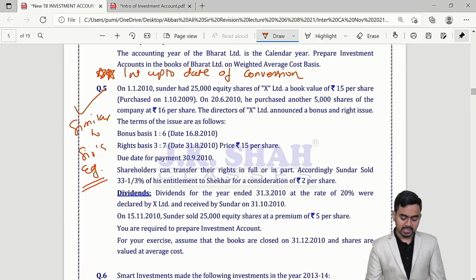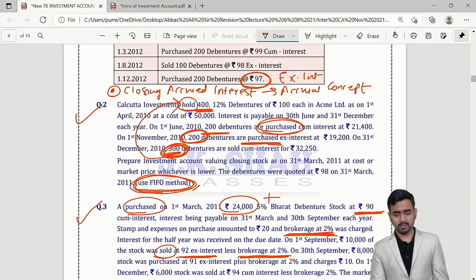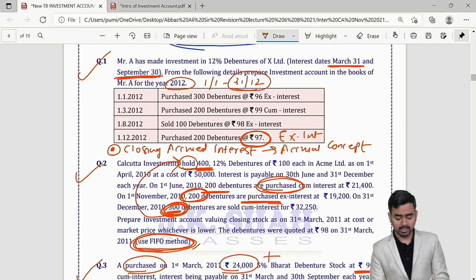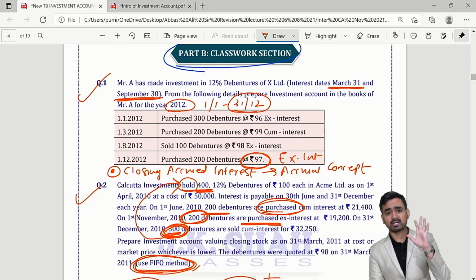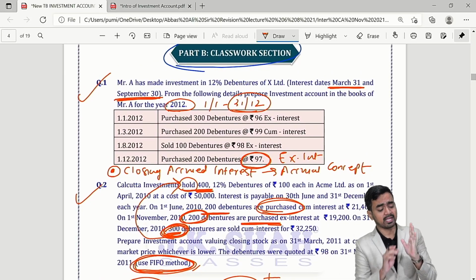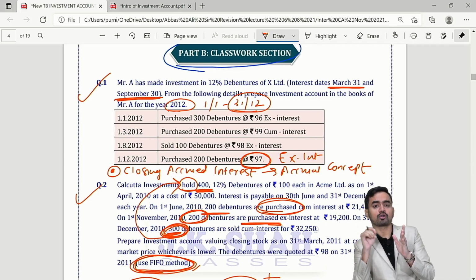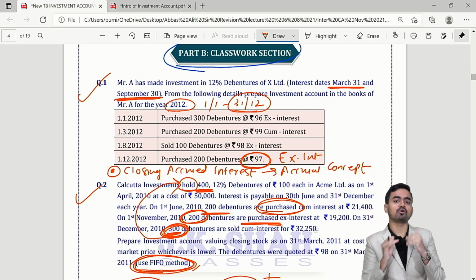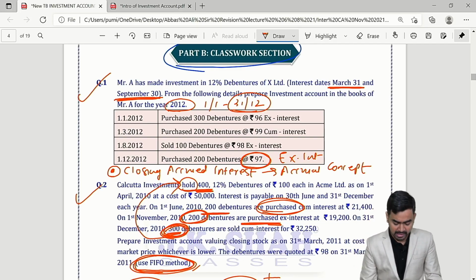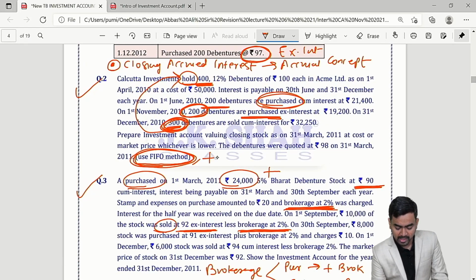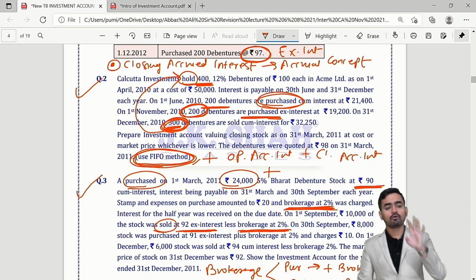So my dear students, in classwork we have 6 questions. Important points I have discussed. In fixed income bearing security, take care of cum interest, ex interest and the accrued interest. If you are writing closing balance, then check for closing accrued interest. If you are writing opening, then check for opening accrued interest. Like in question number 2, one more point we can add. Here you have to check for opening accrued interest, plus you have to check for closing accrued interest. Clear? So 4 important points.